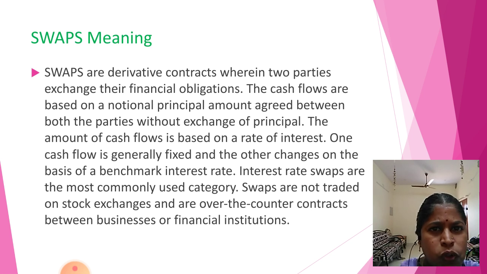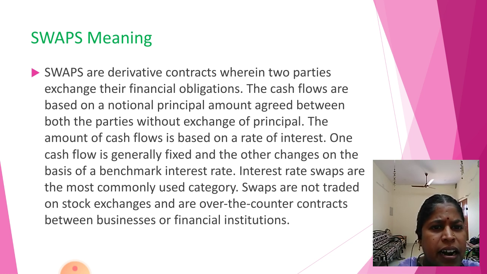Next, the last one, swaps. A swap is a derivative contract between two parties exchanging financial obligations and cash flows based on a notional principal amount agreed between both parties, without exchange of principal. The amount of cash flow is based on a rate of interest on the basis of a benchmark interest rate.